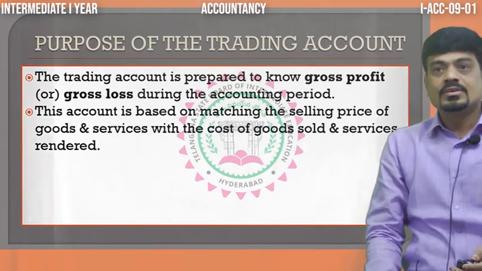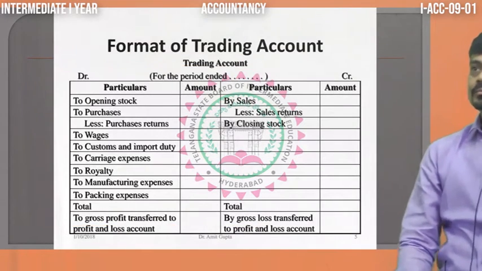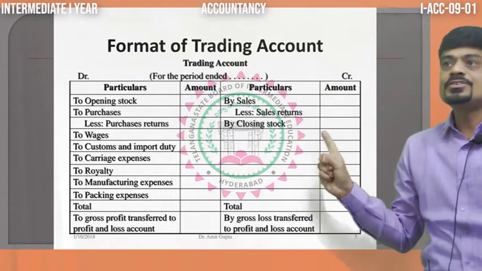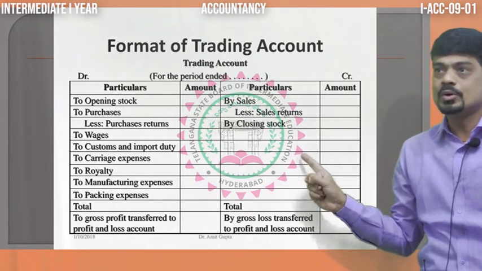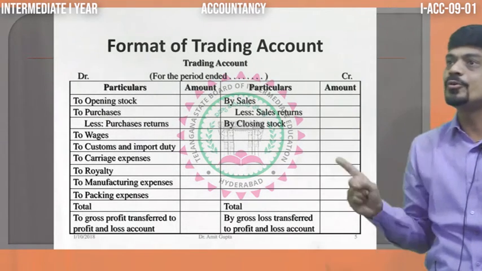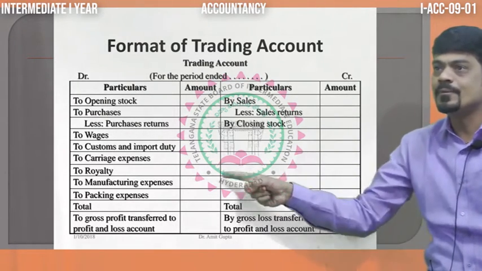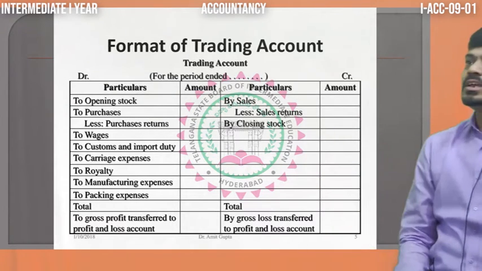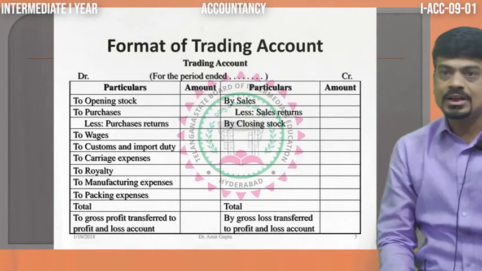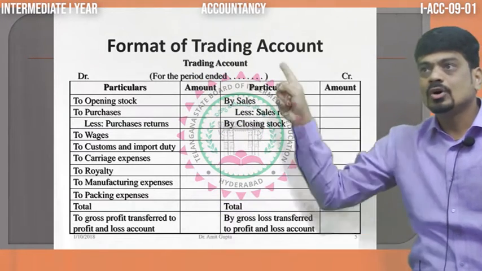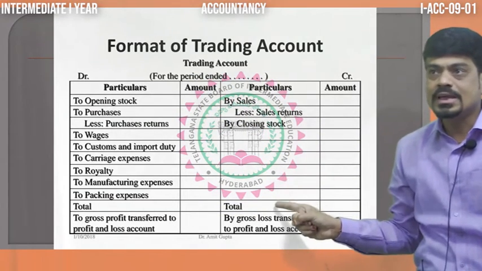Then comes the format. How does the trading account look? This particular format, if you look, is the same thing I explained to you in cost of goods sold, which we have put in the account pattern. Now, if you see the format of trading account, on the debit side I took a few items, on the credit side I took a few items.